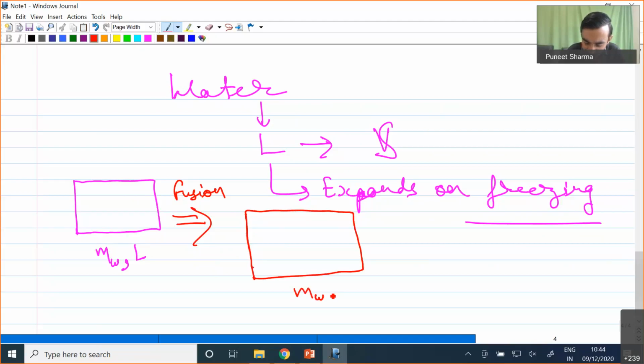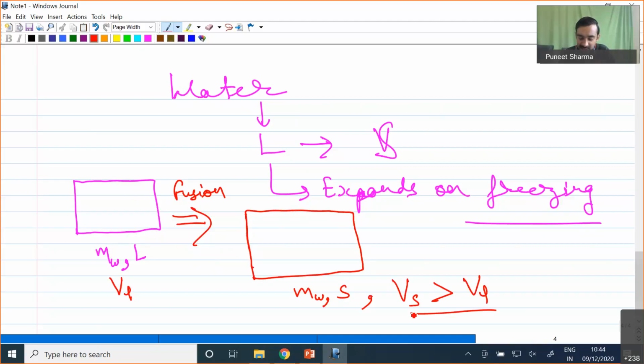The mass of water is the same, but if we had VL as the volume in the liquid phase, in case of solid phase the volume will be VS, and VS will be greater in comparison to VL.